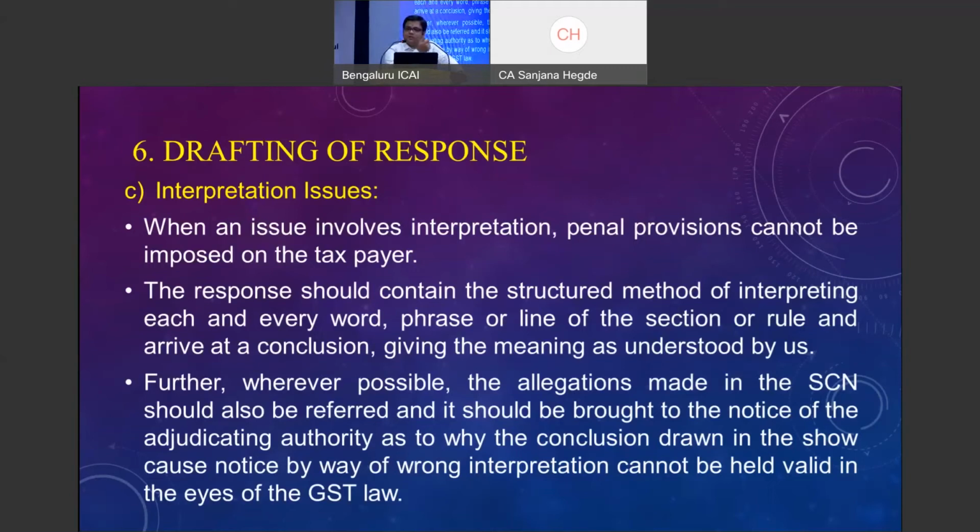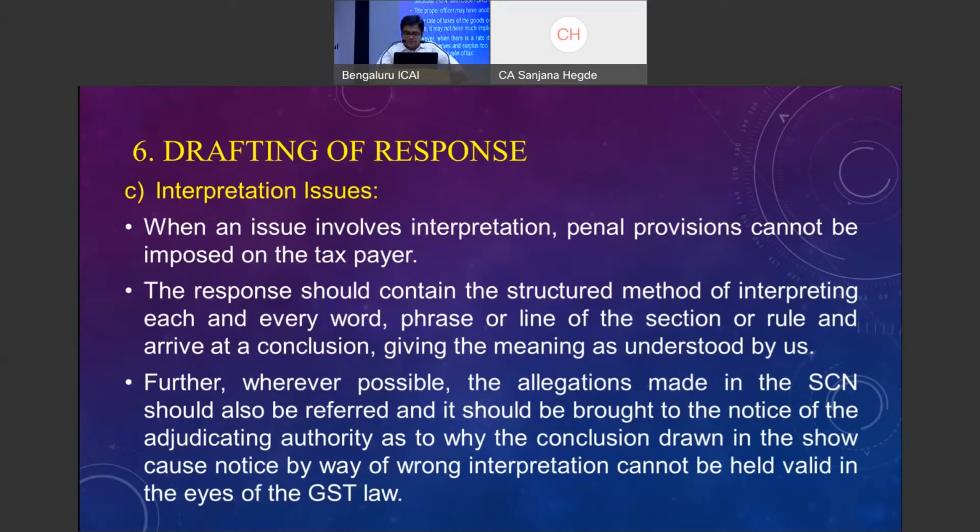What are the rules to be used for the interpretation, which rule is being applied in what sequence, and how we are concluding that this is the particular tariff for classifying the goods. Only when these things are explained in a very clear and crisp manner, in a structured manner, in a proper flow, will it be easier for the department to understand. And it can be used as a reference if you are going for the next level.